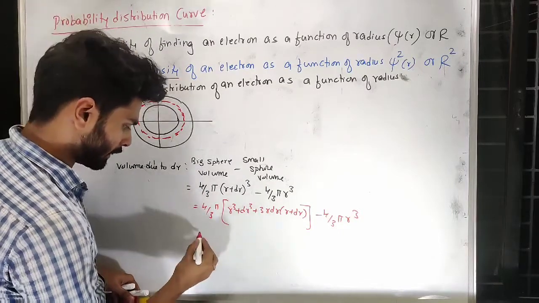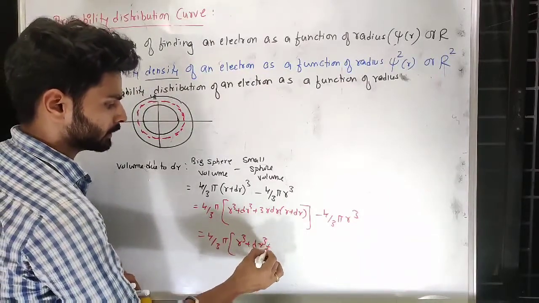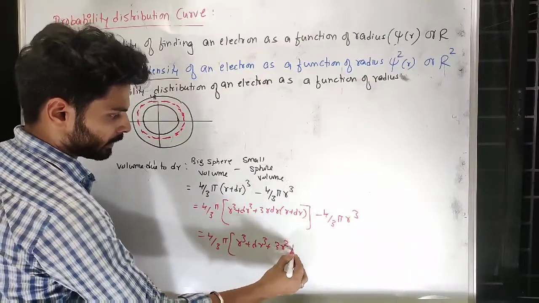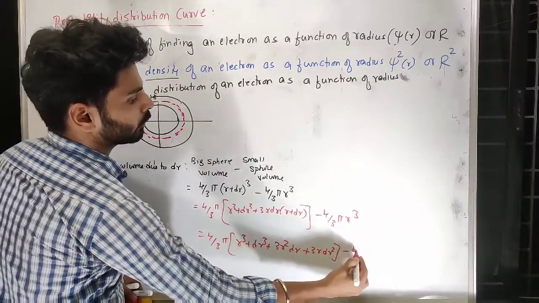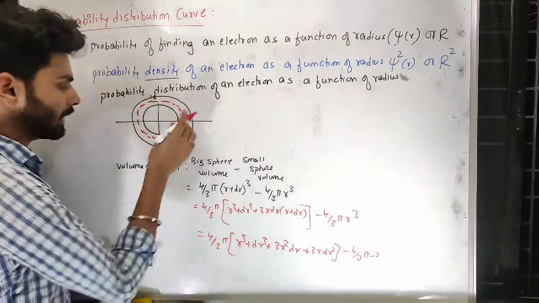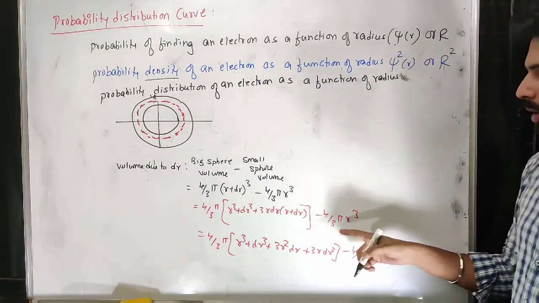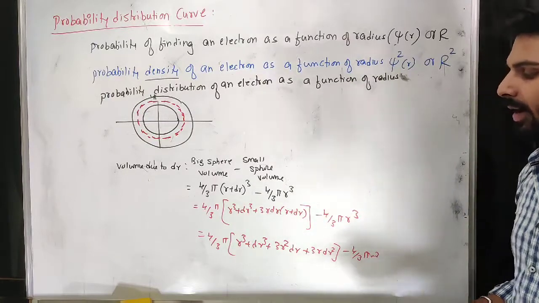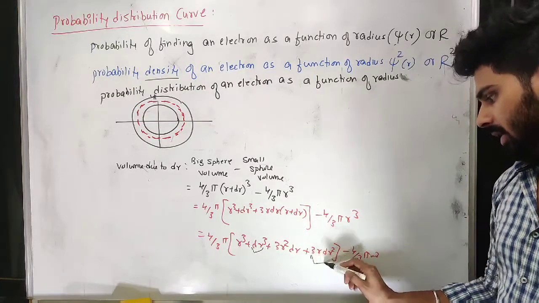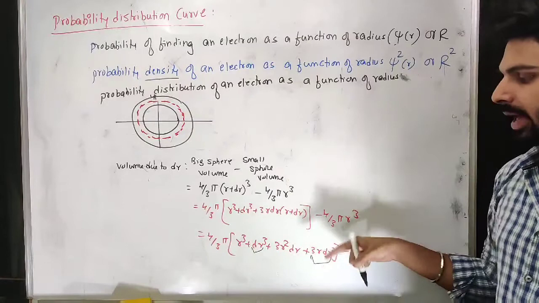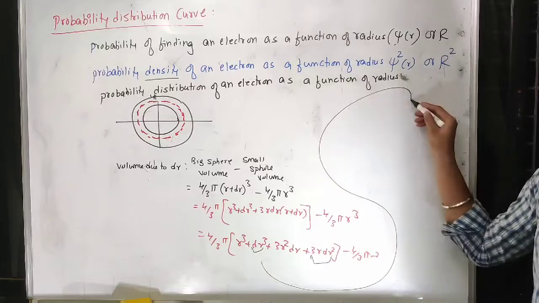So if I multiply inside, r cube plus dr cube plus 3r square dr plus 3r dr square, into 4 by 3 pi r cube. Now dr is a very small distance. So if you square or cube a small distance, it will go further smaller. So this dr cube and this 3r dr square I'll neglect, because squaring and cubing will make them further smaller. I'll just keep the other parts.